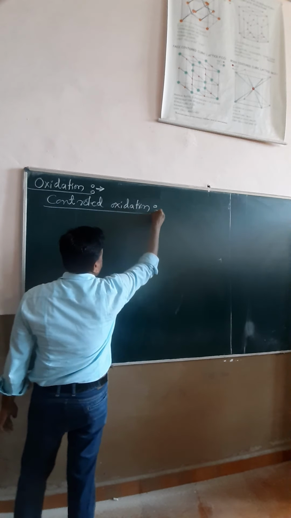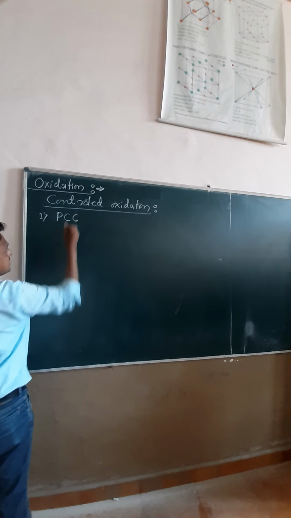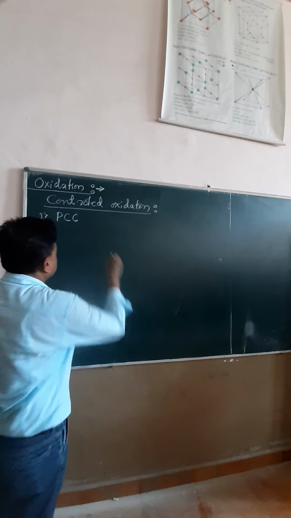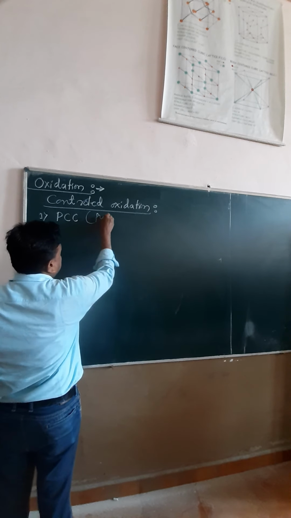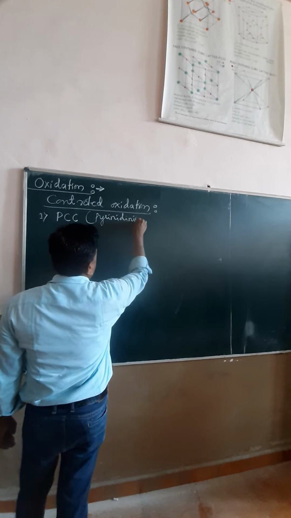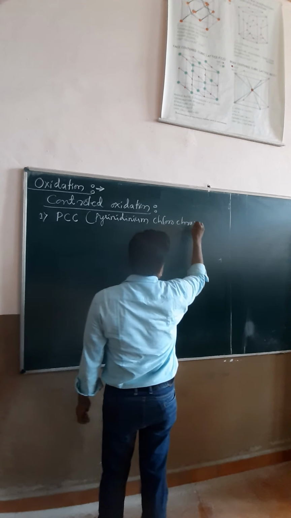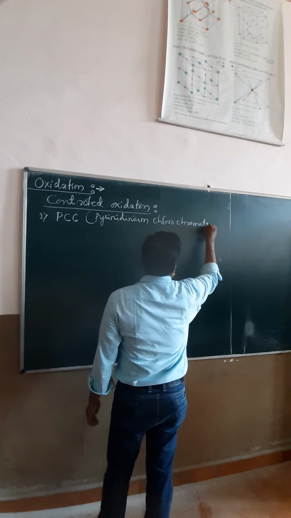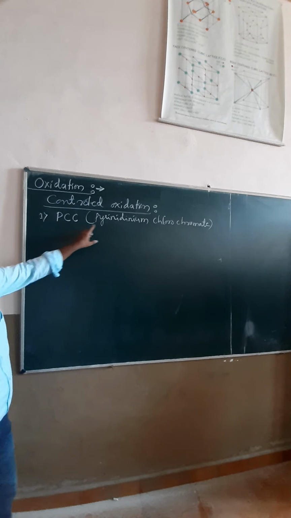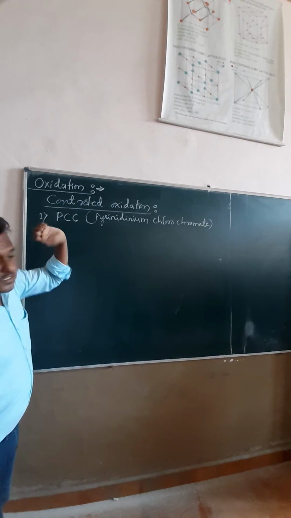Yes, friends, it's very simple. In competitive exams, the first reagent we require is PCC. What is the meaning of PCC? Pyridinium chlorochromate is the shortcut we call PCC.